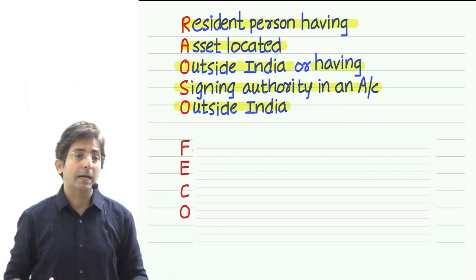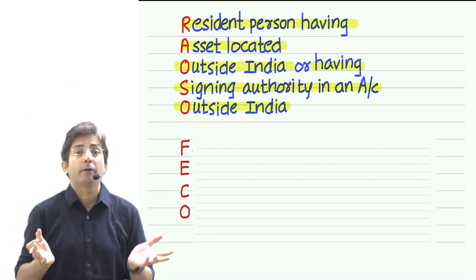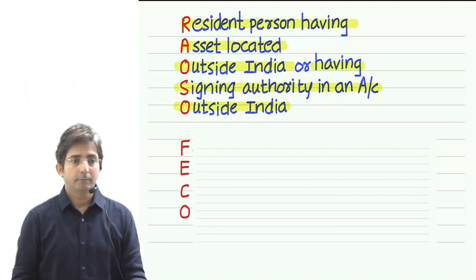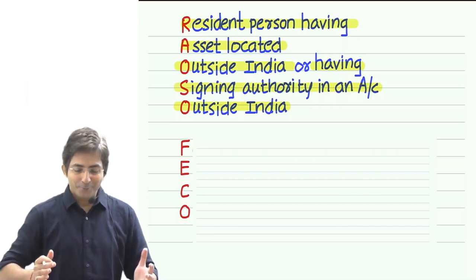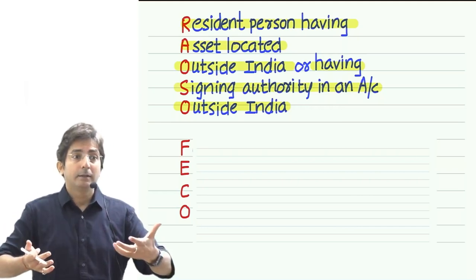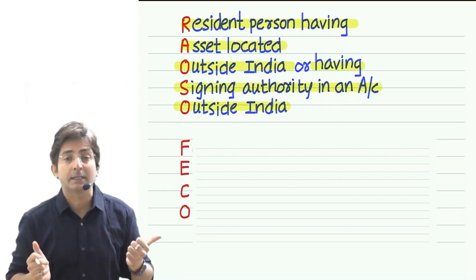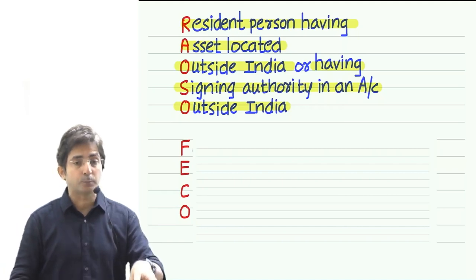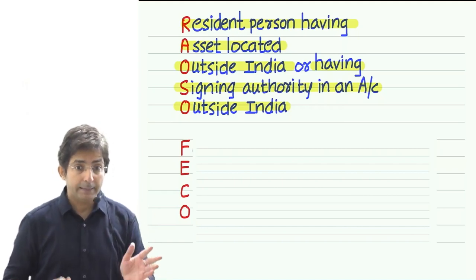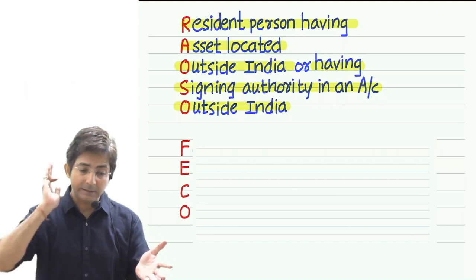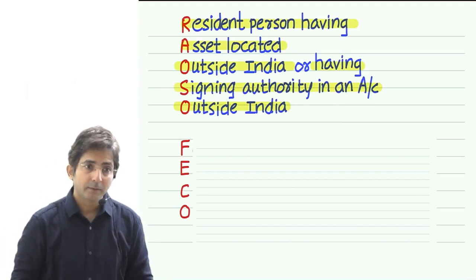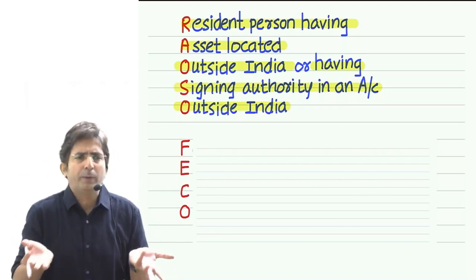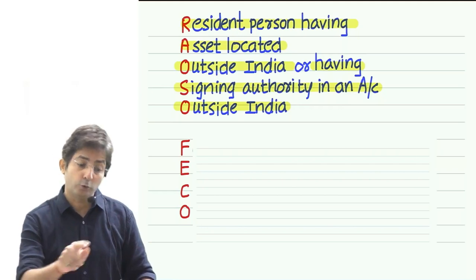Usually a middle class or below middle class person cannot afford to spend on foreign travel. They simply roam in India. But once you start earning more income, then you feel like going to a foreign country. So the law also knows that. That's why the law has made a rule that once you have spent something on foreign travel, and that also more than 2 lakhs, that means definitely you are having good income. You might say, no, I don't have income, I don't have anything to pay as tax. It's okay, don't pay tax, but you file the return.